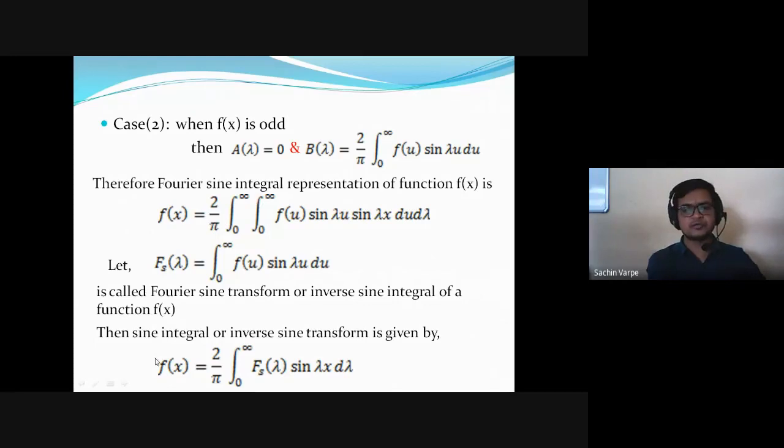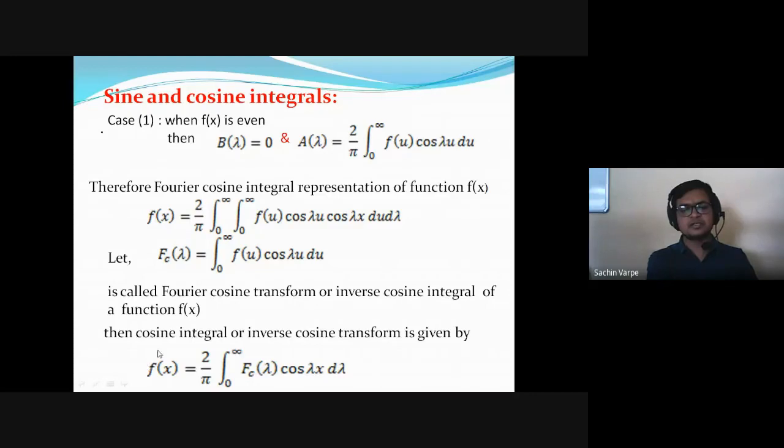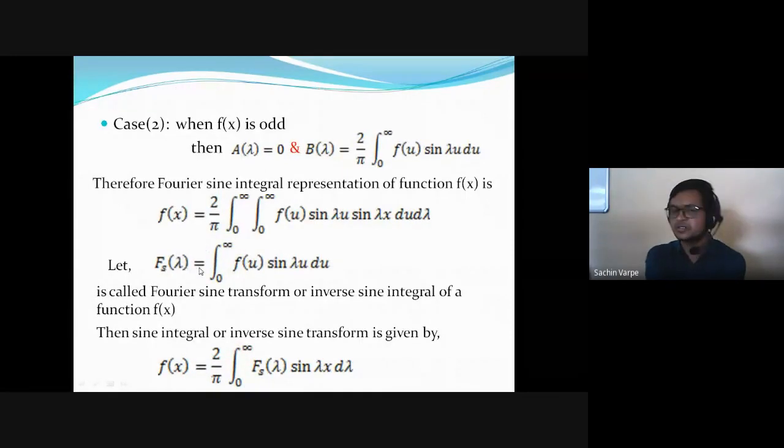So this is called the Fourier sine integral representation, or it is also called the inverse Fourier sine transform. As I told you already, the inverse transform is nothing but the integral, and the inverse integral is nothing but the transform. So this integral representation is also called the inverse transform, and this Fc of lambda or Fs of lambda are called the cosine transform or sine transform.